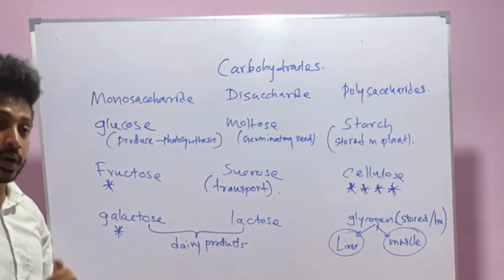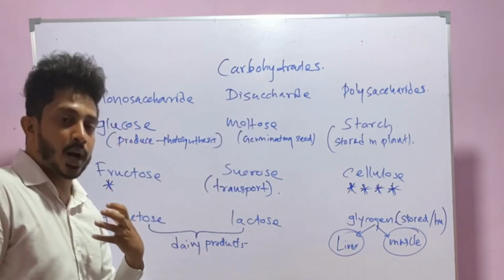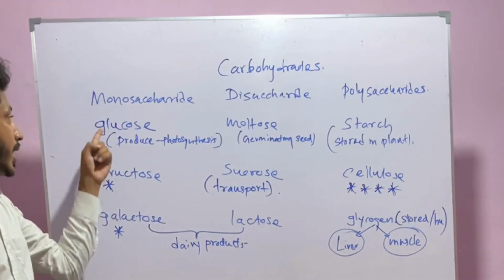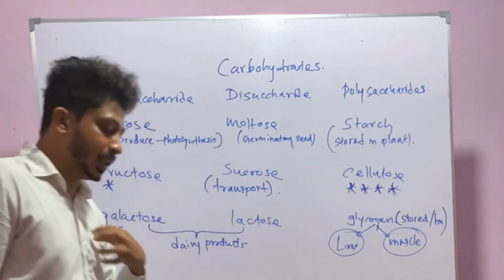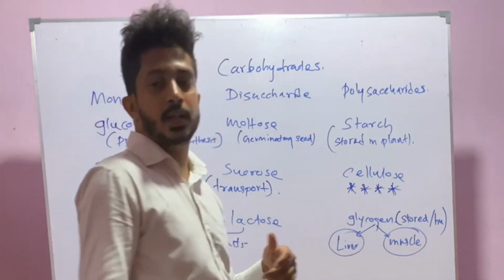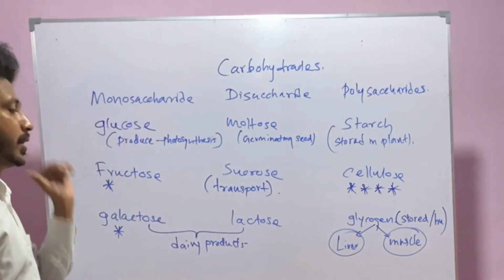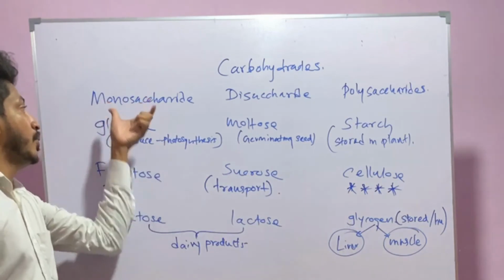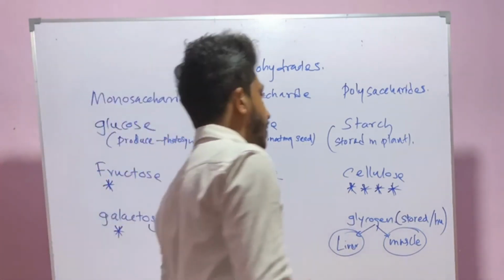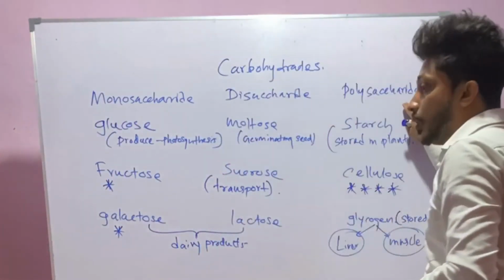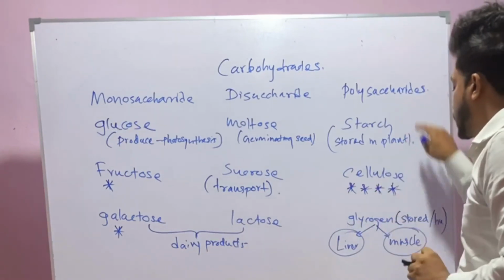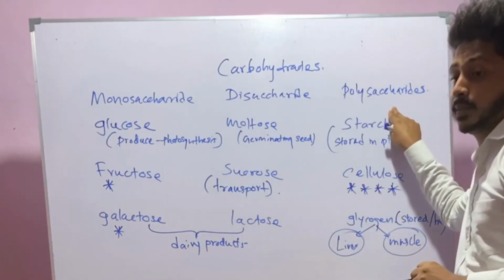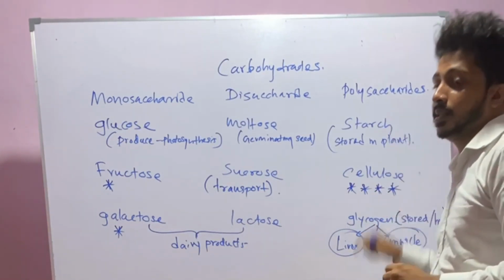In the human body, carbohydrate is transported as glucose. Our blood transports it as glucose. This is a monosaccharide. So for transportation they use monosaccharides and disaccharides, but for storing purposes both plants and humans use polysaccharides. What is the reason for this?